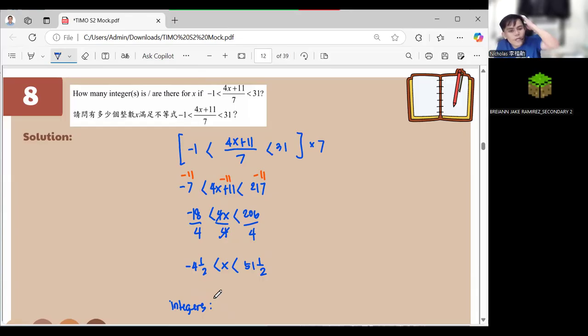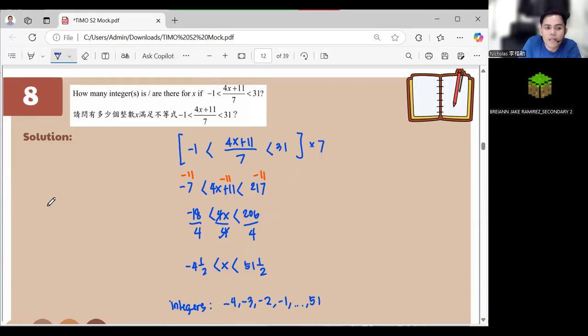Now, when you have -4 and 1 half, is -4 greater than -4 and 1 half, or is -4 and 1 half greater than -4? -4 is greater than -4 and 1 half. So meaning we have -4 and 1 half. So this one here is -4, -3, -2, -1 until we go to 51.